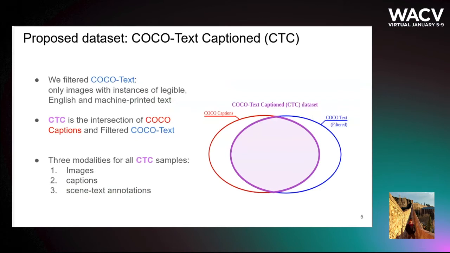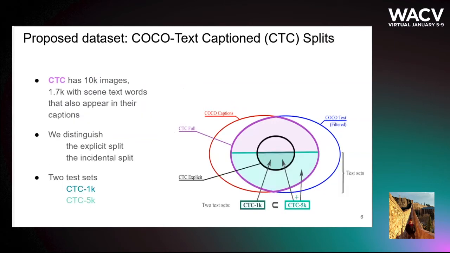Our collected dataset, named COCO-Text Captioned, CTC, is obtained by the intersection of images with instances of legible, English, and machine-printed syntax of COCO-Text and the MS COCO Captions dataset. The dataset contains three available modalities: images, captions, and syntax annotations. We collected 10,000 images in CTC. 1.7 thousand of those images have syntax tokens appearing in the captions. We refer to it as the explicit split, which is contained by the full incidental split. Two splits are proposed accordingly, CTC1K and CTC5K, both for training and testing.